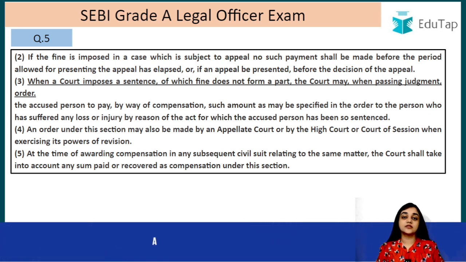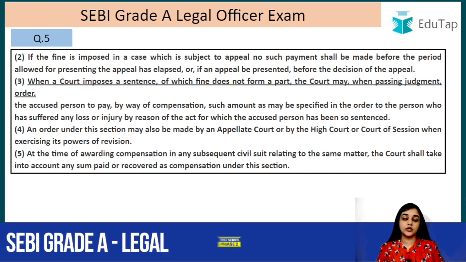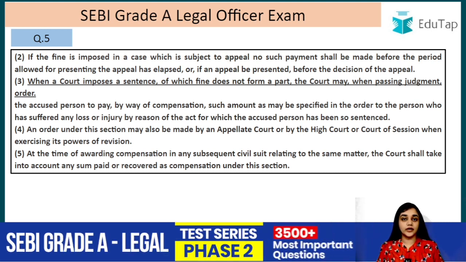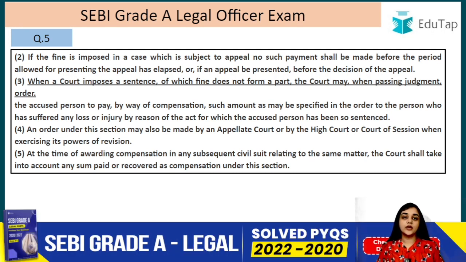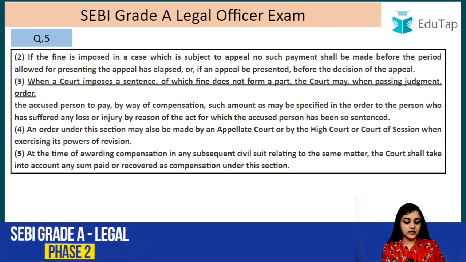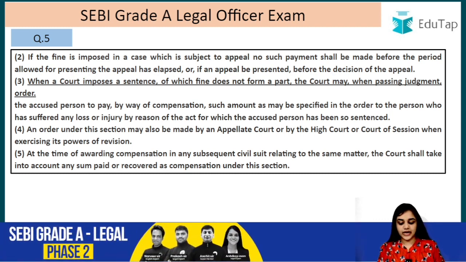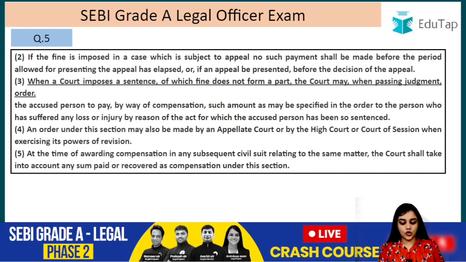So if another civil suit is going on and compensation is awarded in that suit, the compensation awarded under this section will be taken into account. I hope you are clear with this section.